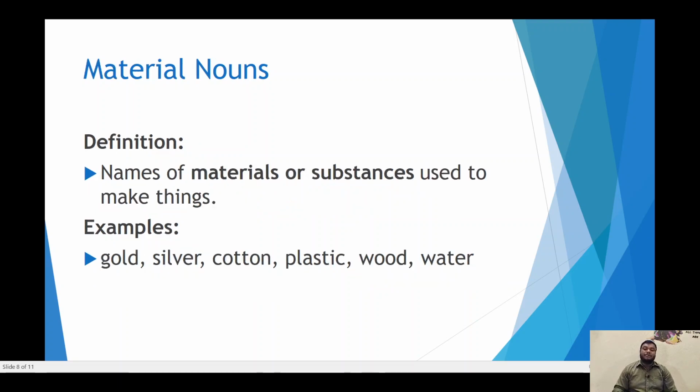The last one is material nouns. Material nouns are the names of materials or substances used to make something. For example, gold. Gold is a material noun, but a ring or a chain, that is a common noun. So that is the difference. Material nouns we use to make something. Silver, cotton, plastic, wood, water, all these are material nouns.